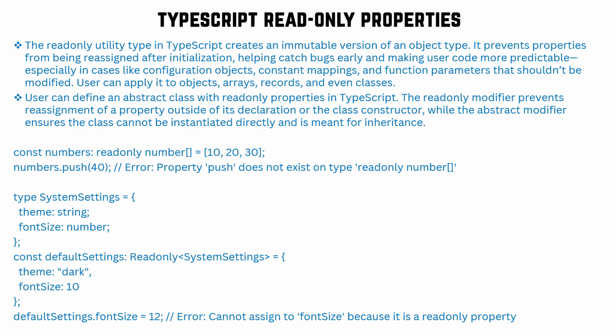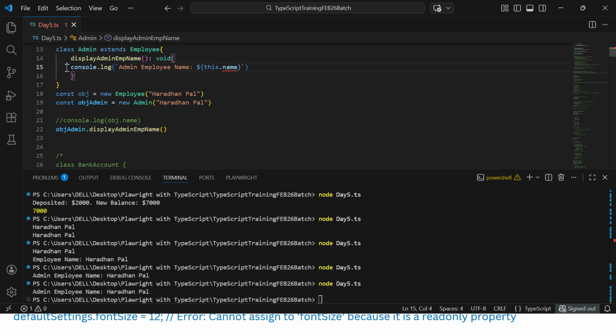You can define an abstract class with a read-only property in TypeScript. The readonly modifier prevents reassignment of a property outside of its declaration or the class constructor, while the abstract modifier ensures the class cannot be instantiated directly and is meant for inheritance. Let's see the implementation.